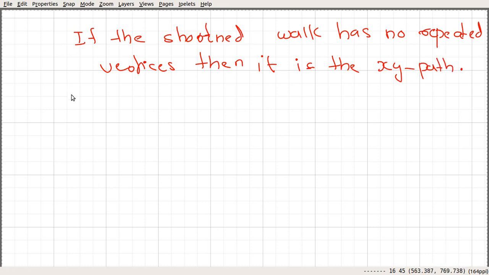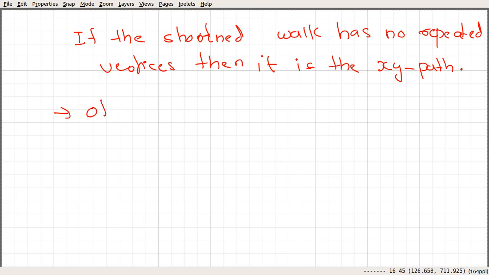If that is not the case, then what we could do is take this shortened walk and use the procedure again. Look for a repeated vertex and cut off the loopy portion, and we will get another shorter walk, and you repeat until we have an xy path.